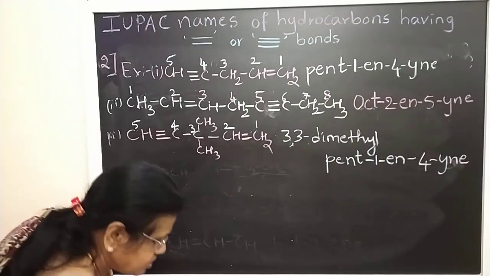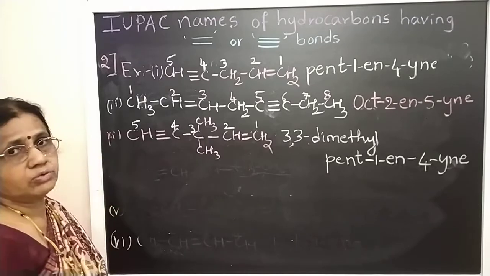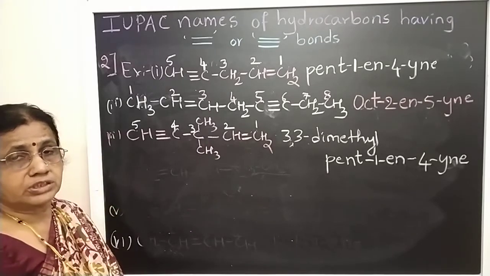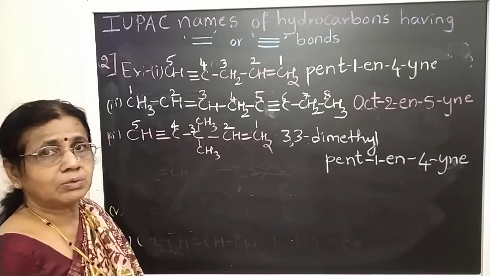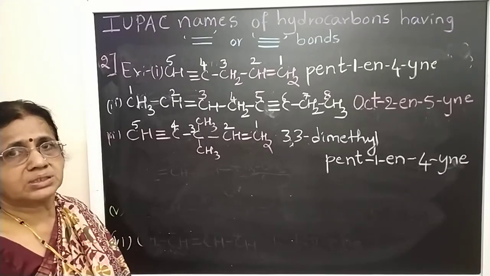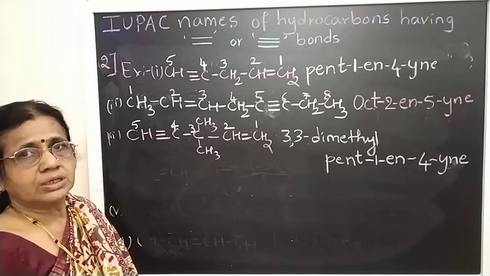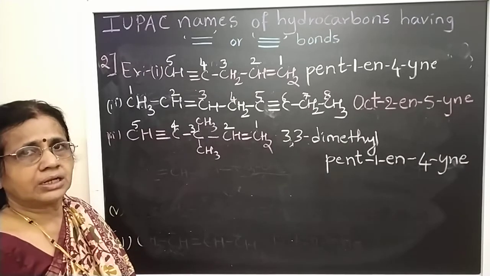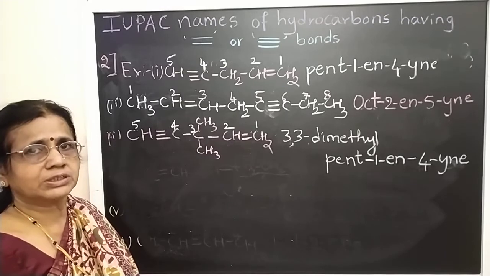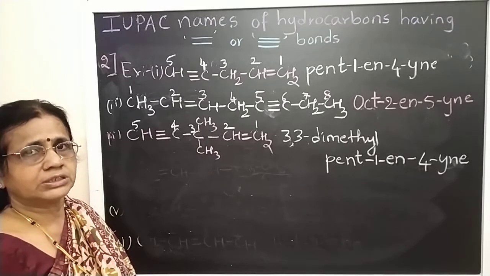Now the last one is the third rule. If you have 2 double bonds or 2 triple bonds in the carbon chain, what is the rule? In that case we should write the alka. Alka means if 4 carbons are there, buta; 6 carbons, hexa.